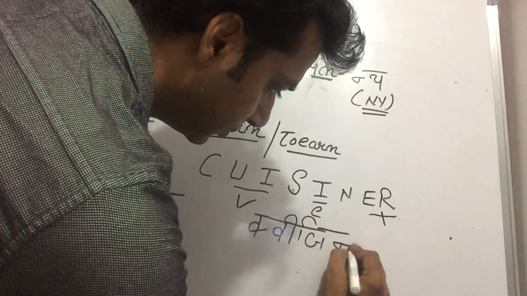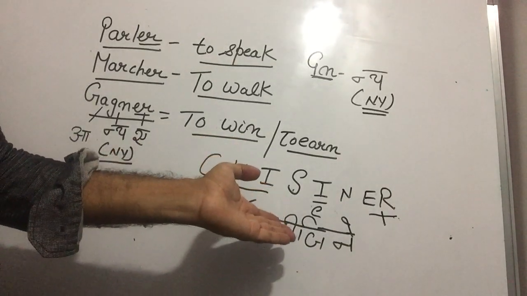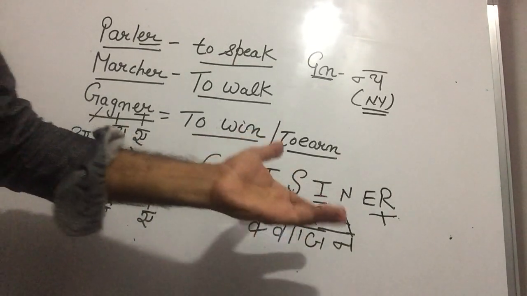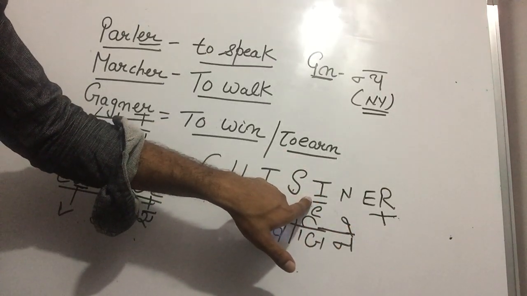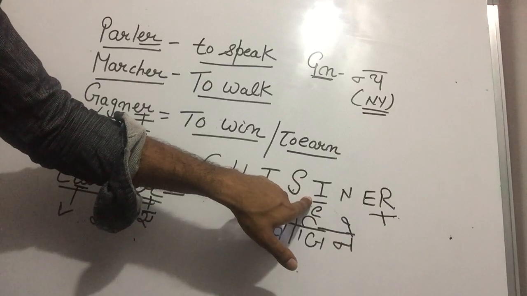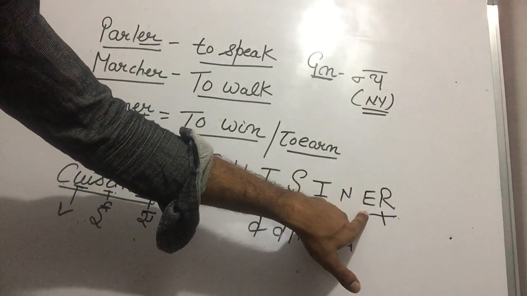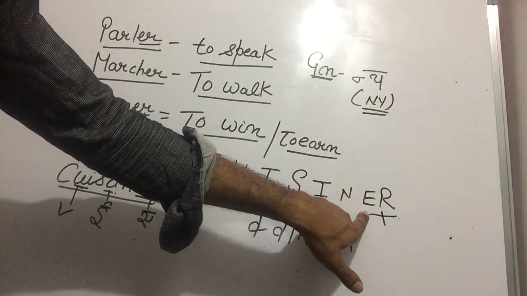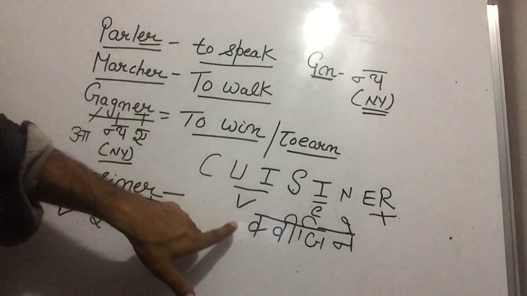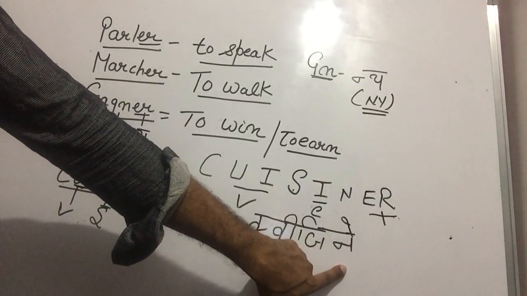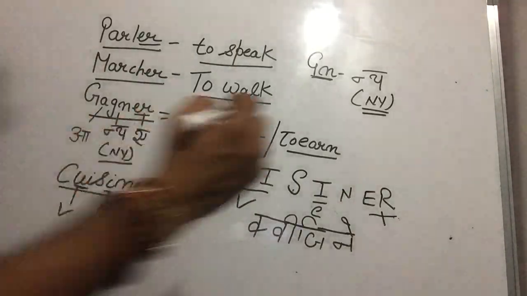Cuisine. So "si" sound, what? S is Z, Paji. S is "sir" sound. And the "i" sound is E. N is N only. The "er" sound is A. So now how can we pronounce this? Cuisine. Okay, let's repeat this.